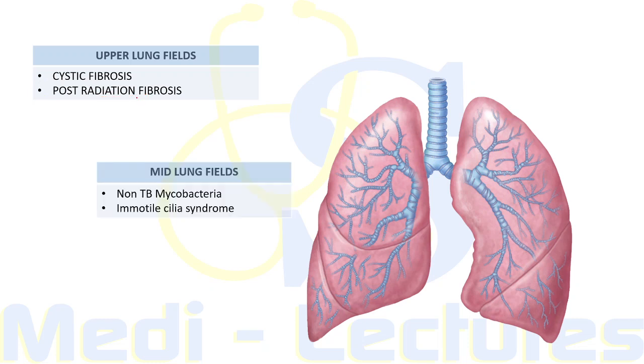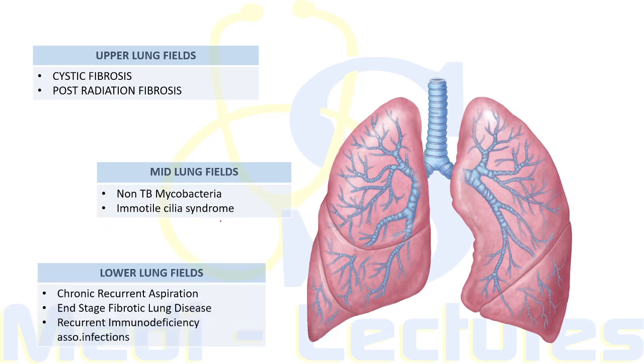Now the mid lung fields, when are these involved? These are usually involved with non-tubercular mycobacteria, that is Mycobacterium avium intracellulare complex, or there can be dyskinetic or immotile cilia. So in dyskinetic immotile cilia syndrome, the middle lung fields are most commonly involved. Now, when are the lower lung fields involved? These will be involved in chronic recurrent aspiration, which can be due to esophageal motility disorder like scleroderma.